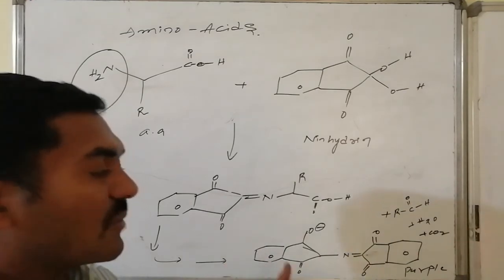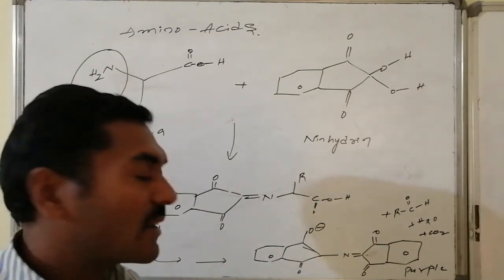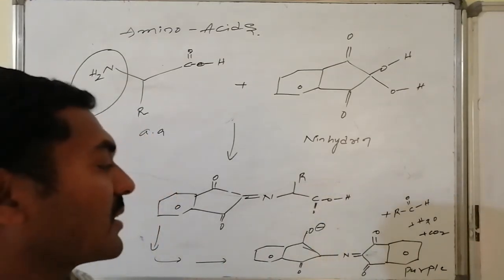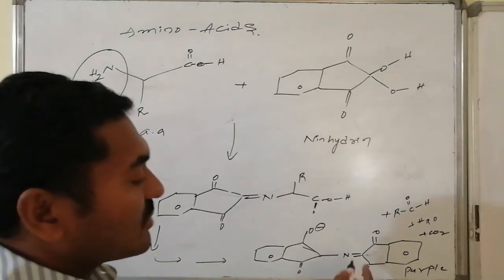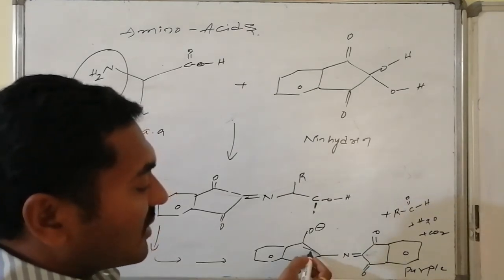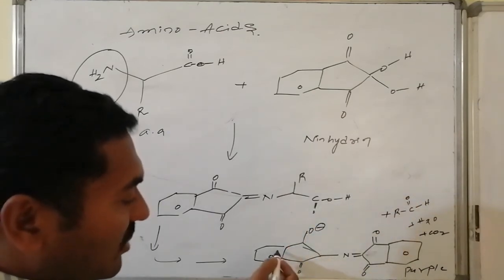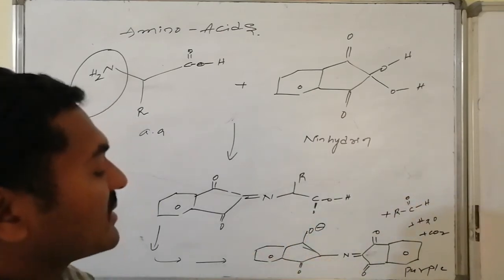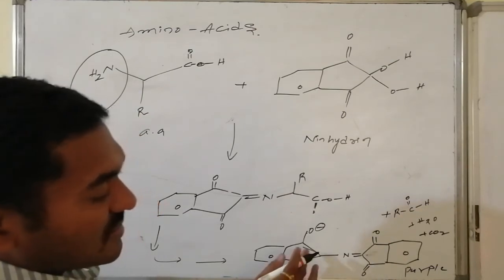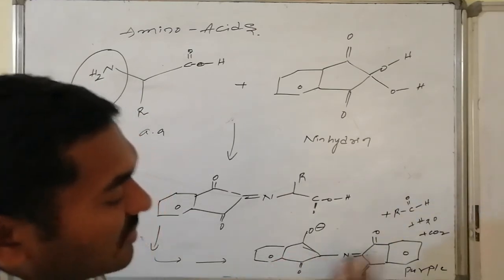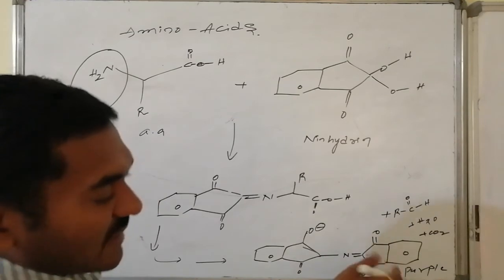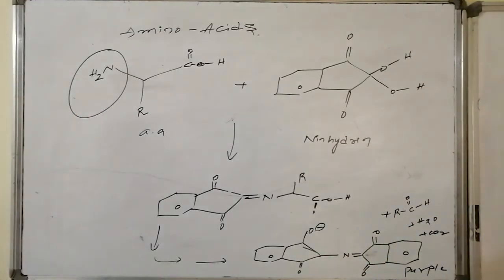Due to this extended conjugation, it has color, and the color generally appears purple. If you look here, it maintains double bond followed by single bond and then double bond, and this double bond is once again connected with the benzene ring system. Thus here 3 pi bonds, the 4th pi bond, the 5th pi bond, the 6th, and here the 7th. Thus extended conjugation is present.